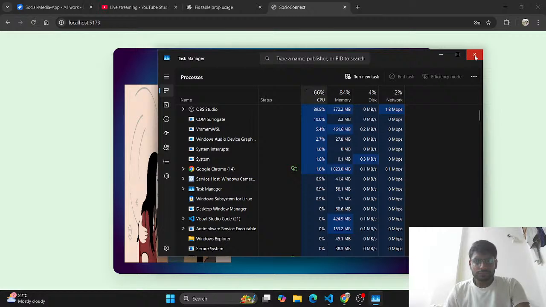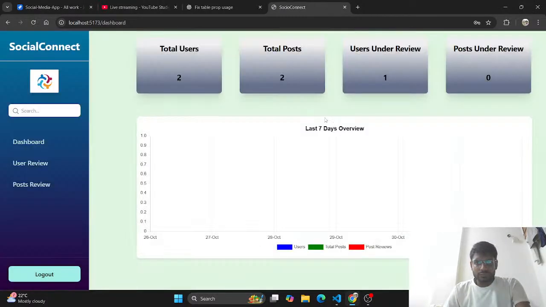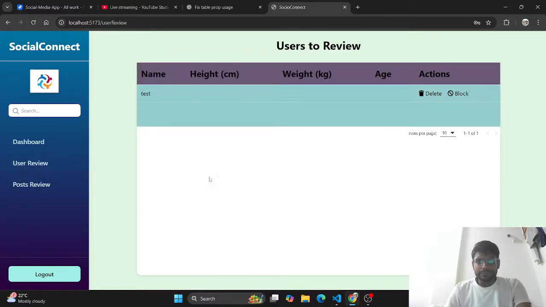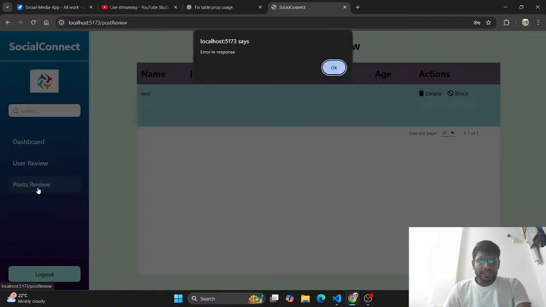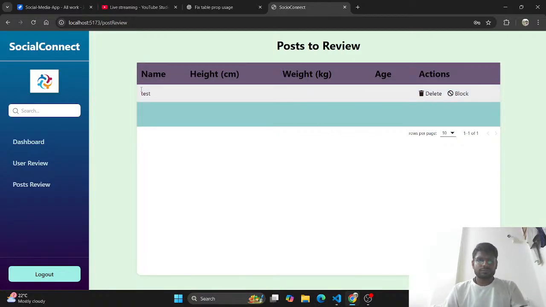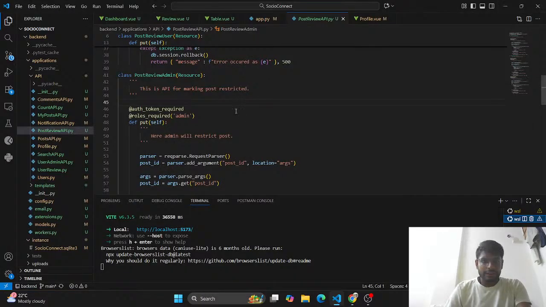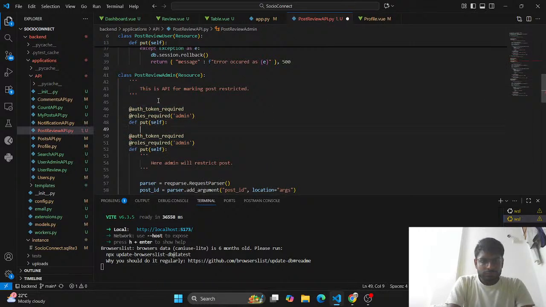Now we will filter by under review equals true. Now first of all, and then if there is an exception, except SQLAlchemyError, what will we do? We will return message as e, database error.